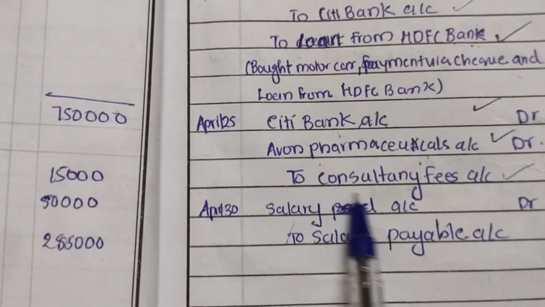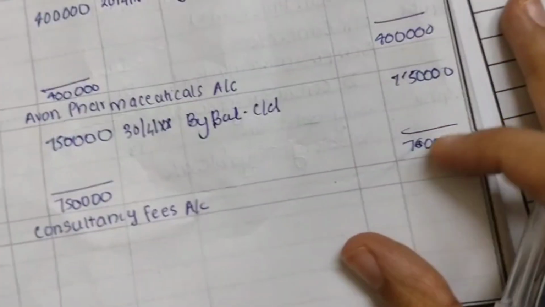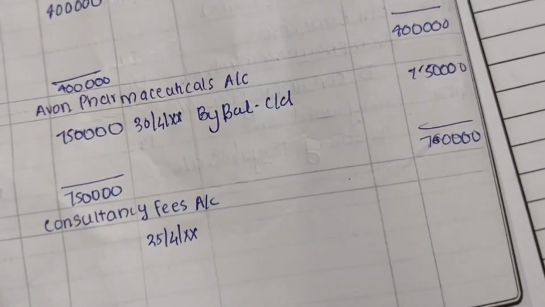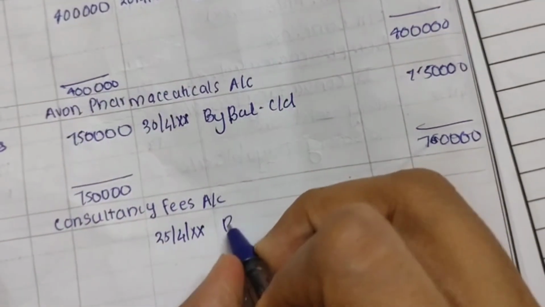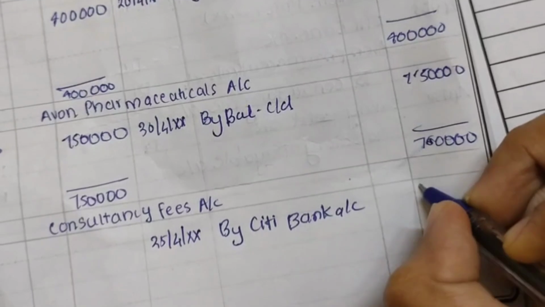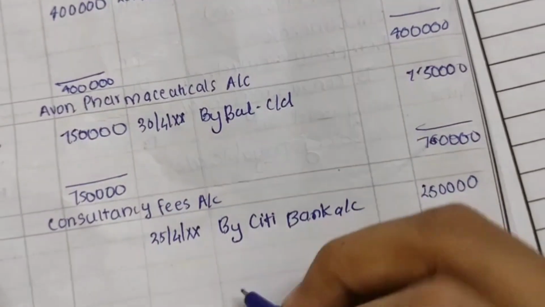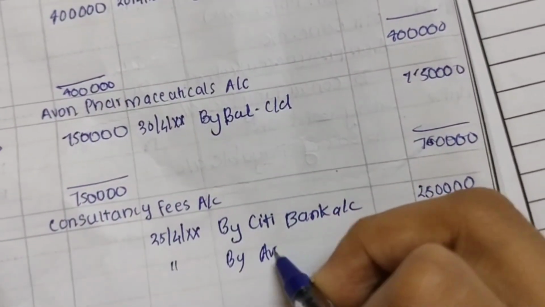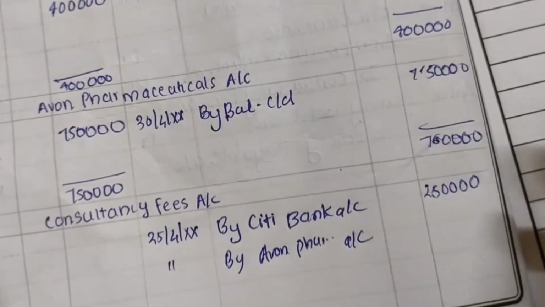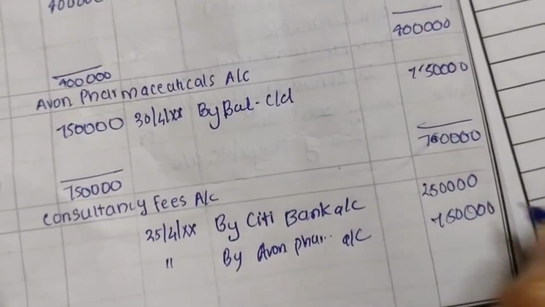Okay, then consultancy fees is being credited here. On the credit side we have to use both these terms. On the 25th, by Citibank account, it will be 12,50,000. And also on the same date, by Avon Pharmaceuticals, 7,50,000. There is a name change in our study material, so write that name only. You can check our study material: the answer there is wrong and this answer is right.